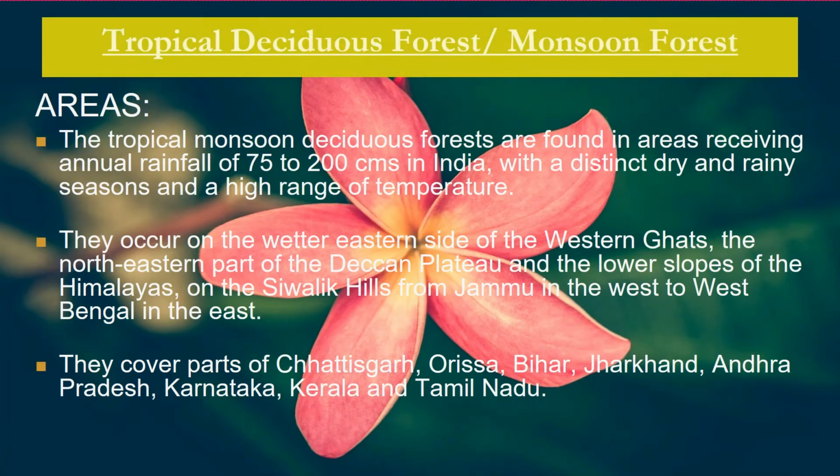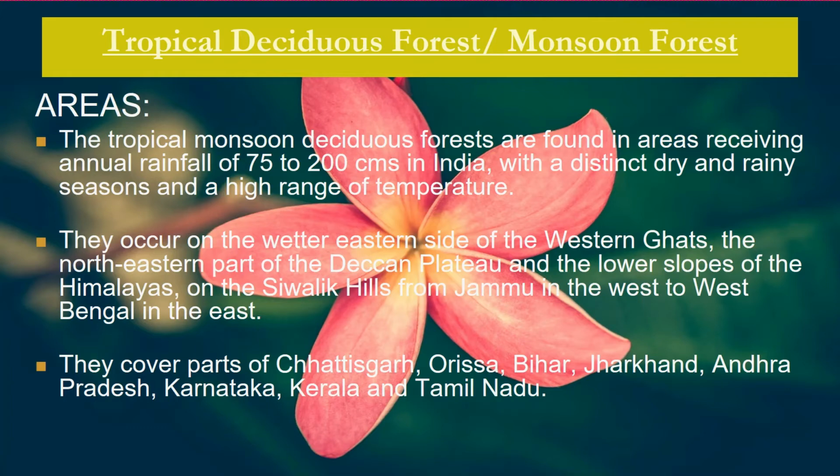Let's have a look at the distribution of tropical deciduous forests in India. These forests are also called monsoon forests because they are affected by the monsoon rainfall. They are found in the areas where the rainfall received in a year is between 75 to 200 centimeters. These areas have a specific dry and rainy season. There, the range of temperature is also very high.